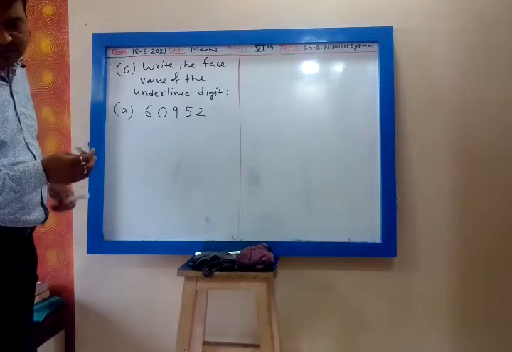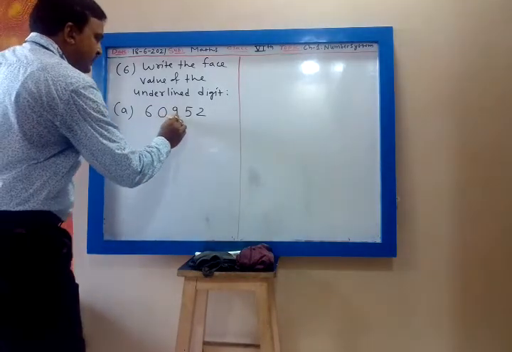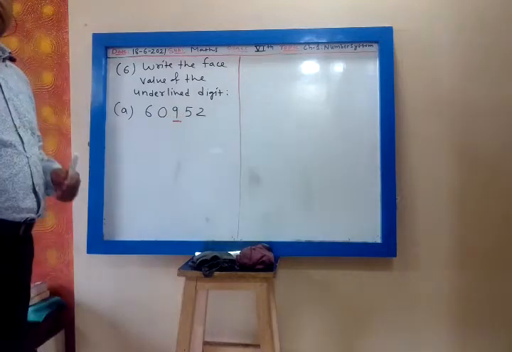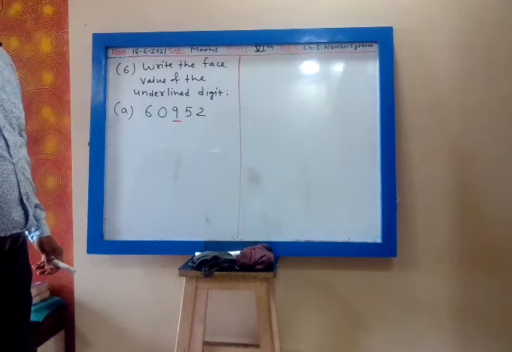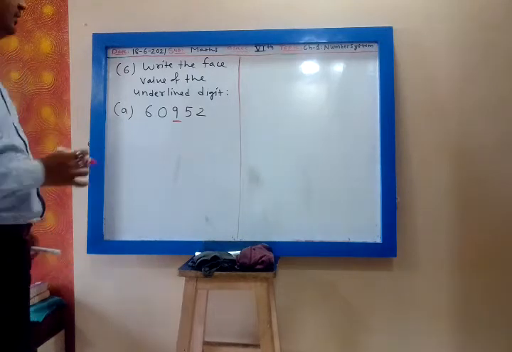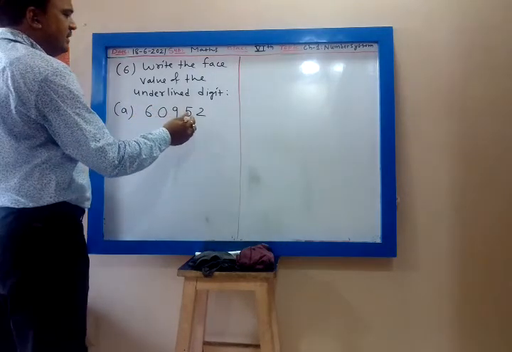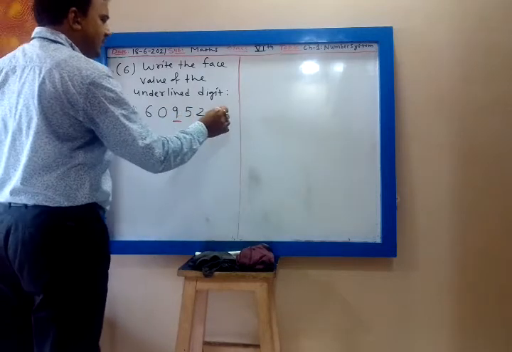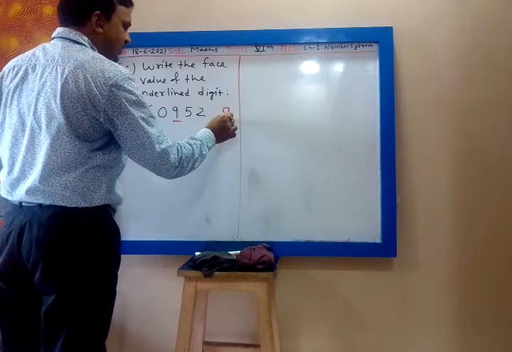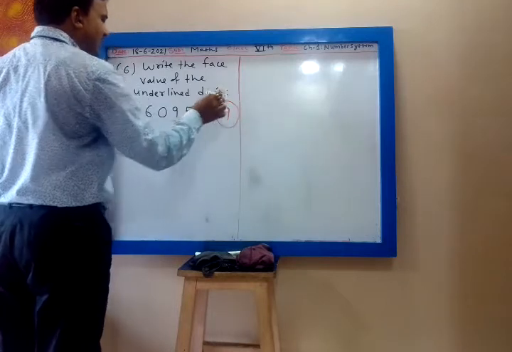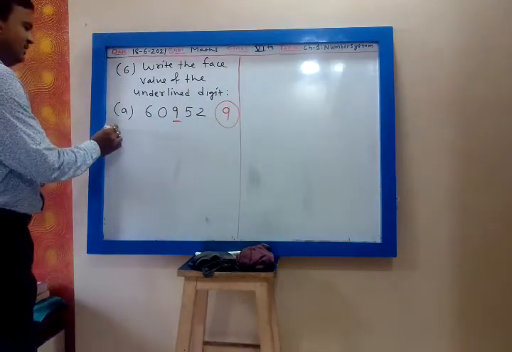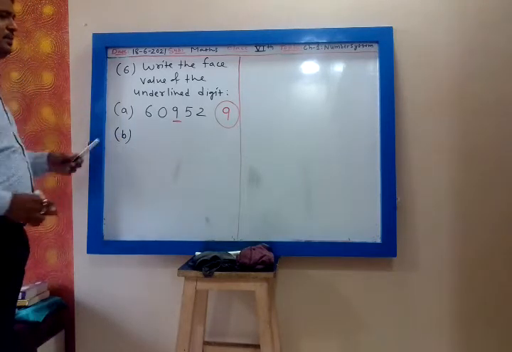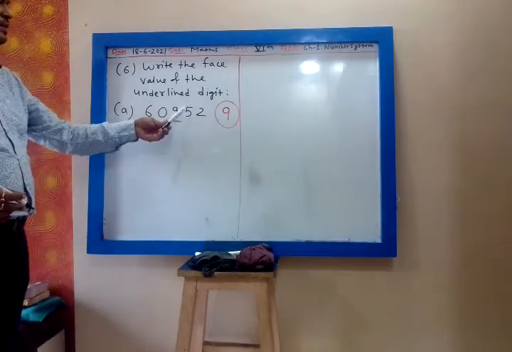The underlined digit is 9. So the face value of any digit is the digit itself, correct? Place value is different, but the face value of any digit is the same digit. So the answer will be 9. You will write 9 and then circle it. The face value of the digit remains the same. 9 face value will be 9 only.